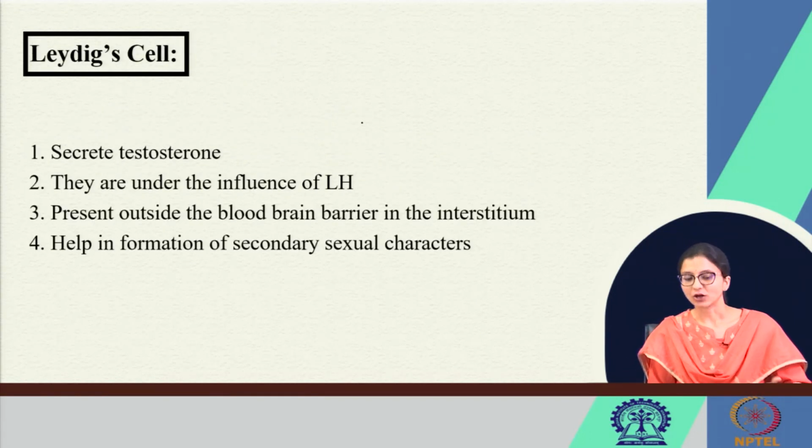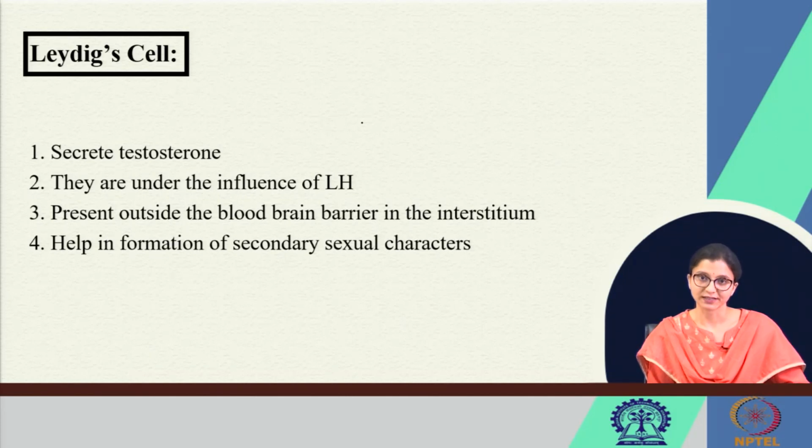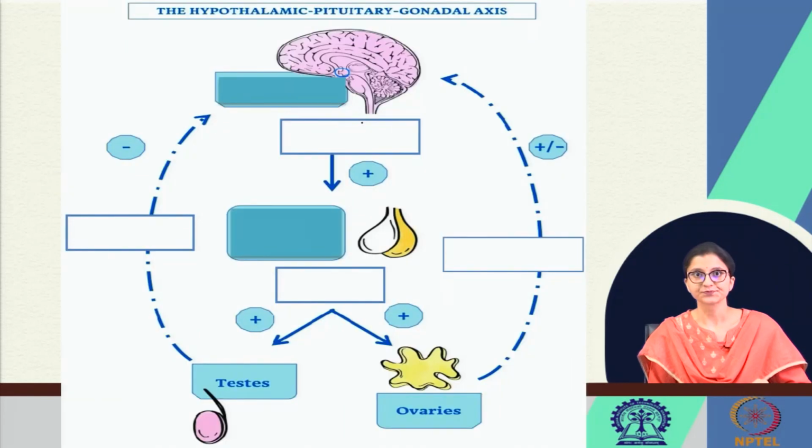Leydig cells are outside the seminiferous tubules in the interstitium. They secrete testosterone. They are under the influence of LH, and they are present outside the blood testis barrier, right. And because they secrete testosterone, it helps in the formation of secondary sexual characters in males.